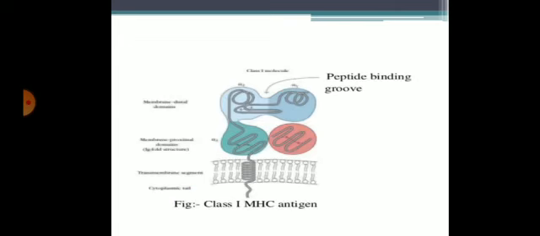This is the photograph showing the structure of MHC class 1. Here you can see alpha and beta domain. Alpha has three components: alpha 1, alpha 2 and alpha 3. Between alpha 1 and alpha 2 there is a peptide binding groove, and alpha 3 and beta 2 microglobulin are the transmembrane domain, and here it is the cell membrane.